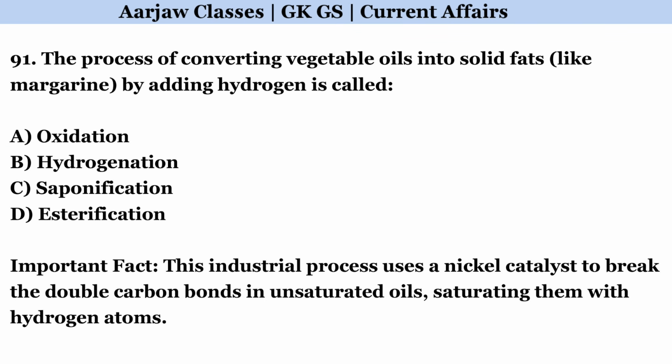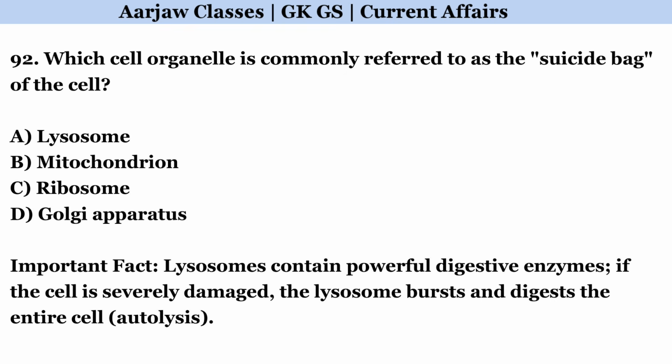The process of converting vegetable oils into solid fats like margarine by adding hydrogen is called. Correct option is B. Hydrogenation. Which cell organelle is commonly referred to as the suicide bag of the cell? Correct option is A. Lysosome.